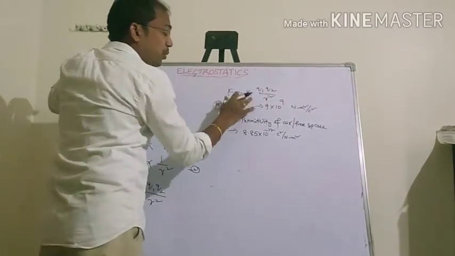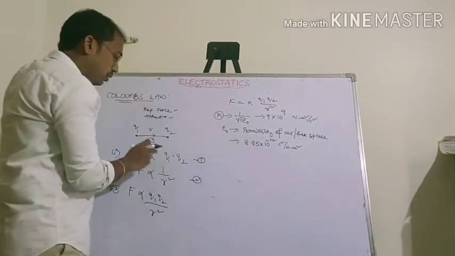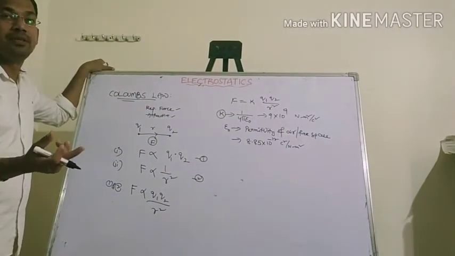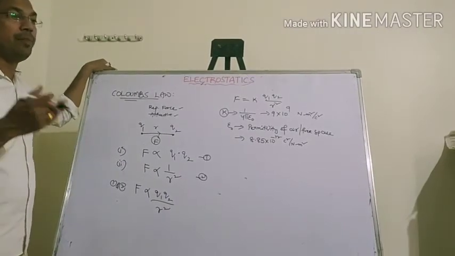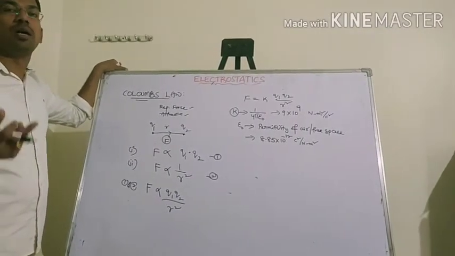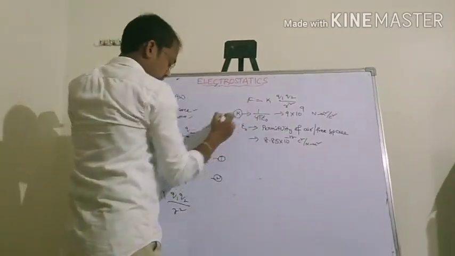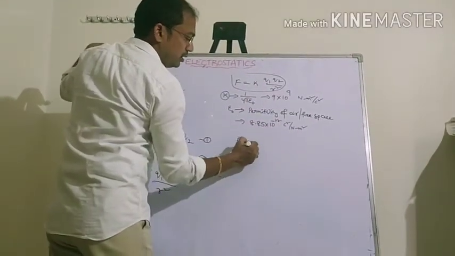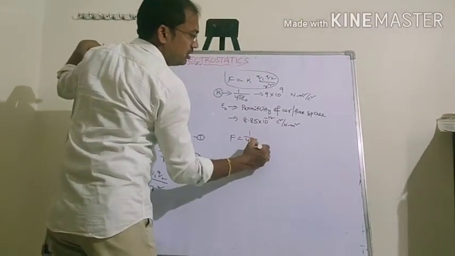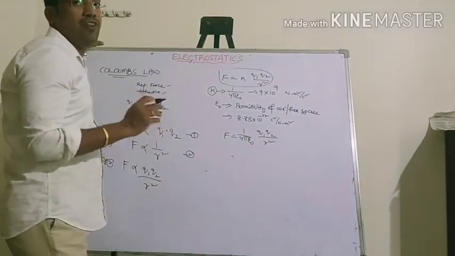Suppose we are using another medium, that is, a medium other than air, like paper or glass or water. Then this formula will change. This first formula is only for two charges separated in air or free space.